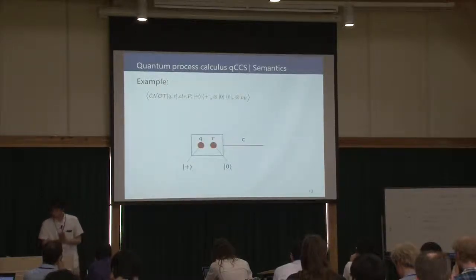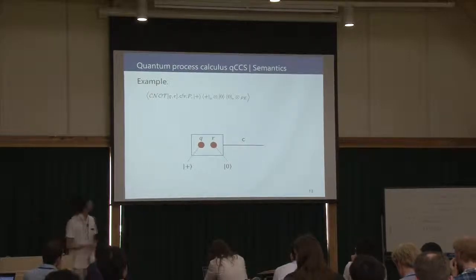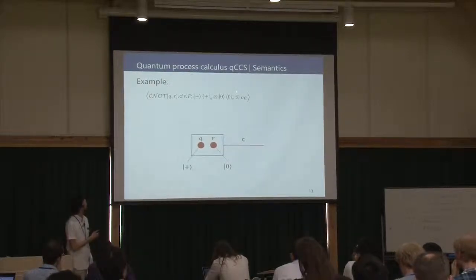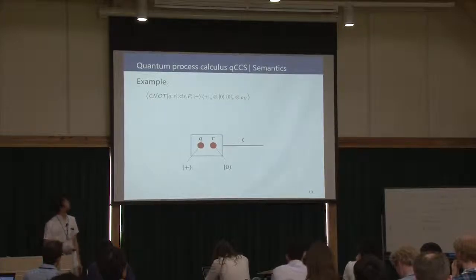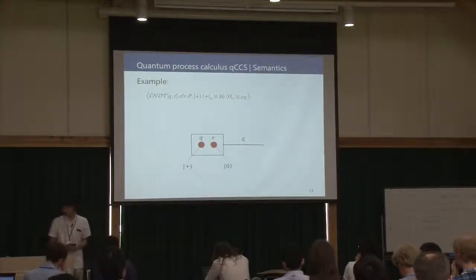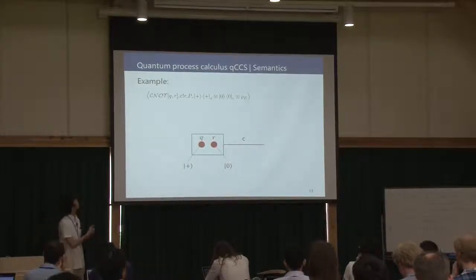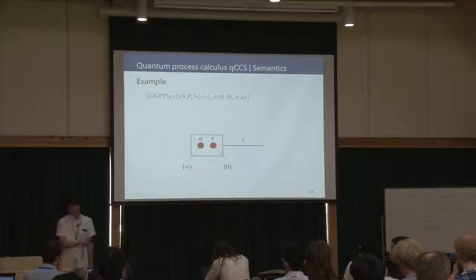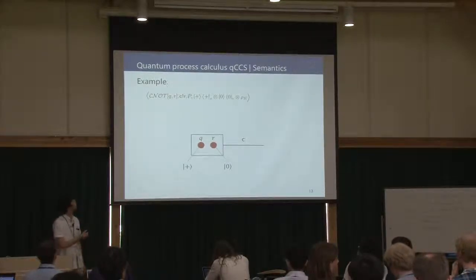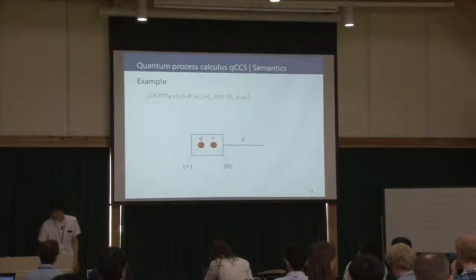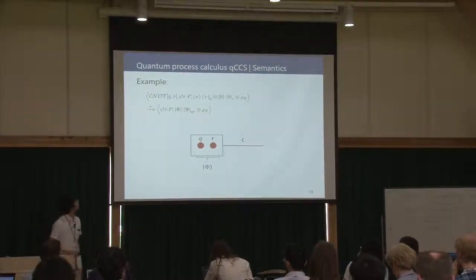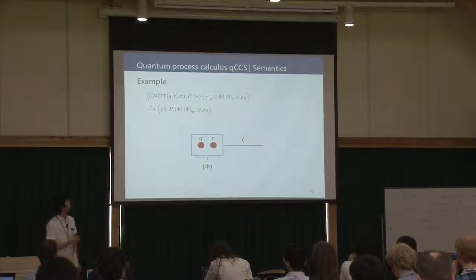Okay, I show an example of a quantum process. At the beginning, this process has two qubits, q and r. The q state is plus and the r state is 0. First, this process applies the gate CNOT on the two qubits, q and r. After applying CNOT, the process becomes this state. q and r are entangled.